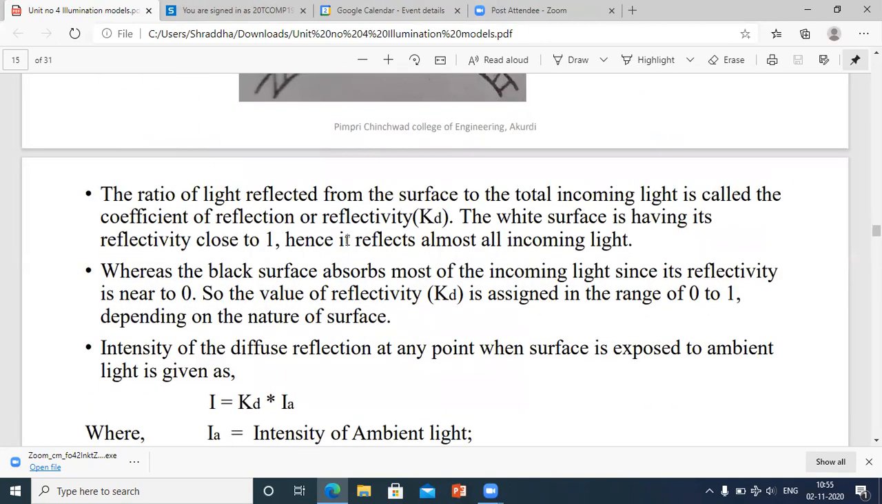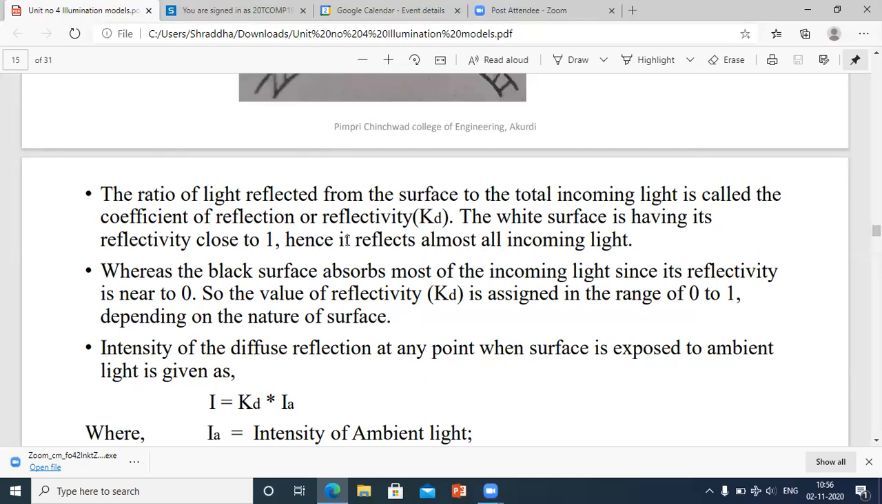The ratio of light reflected from the surface to the total incoming light is called the coefficient of reflection or reflectivity, denoted as KD, capital K and small d. So what is KD? It is the ratio of the light reflected from the surface to the total incoming light, called the coefficient of reflection or reflectivity. A white surface has its reflectivity close to 1. Hence, it reflects almost all incoming light.